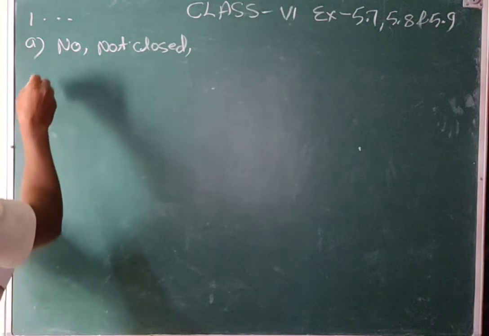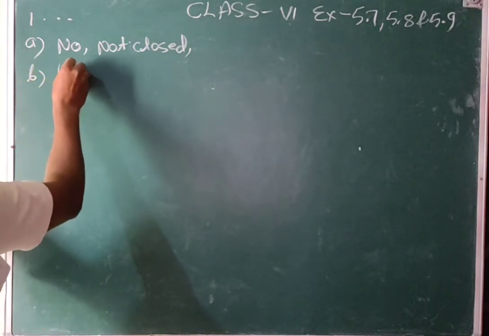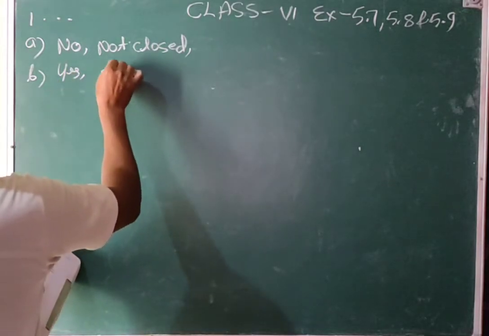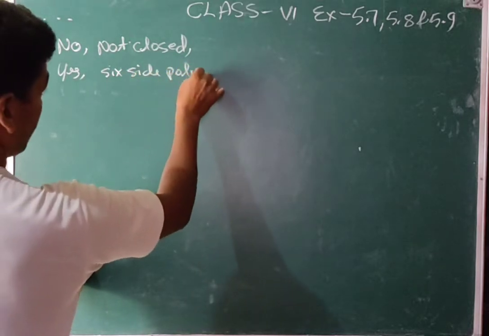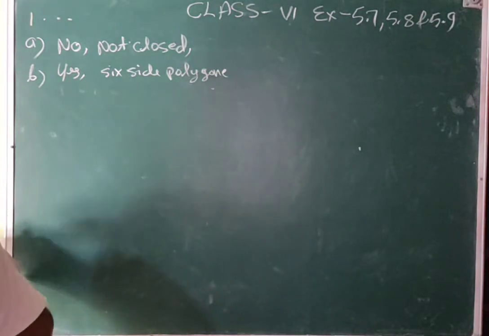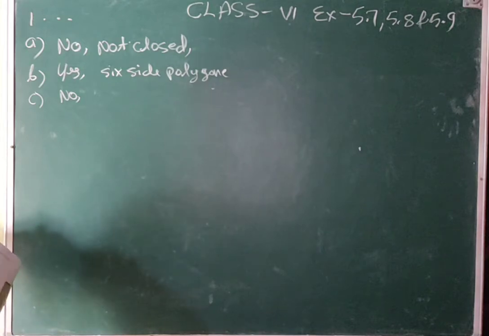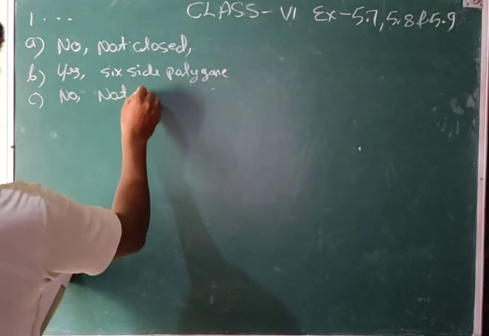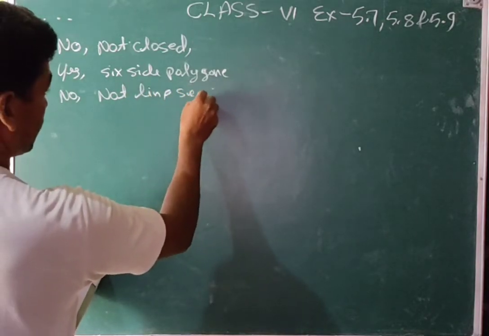And then B: yes, a 6-sided polygon. C: no, because it is not a line segment; the given figure is a circle, not a line segment.